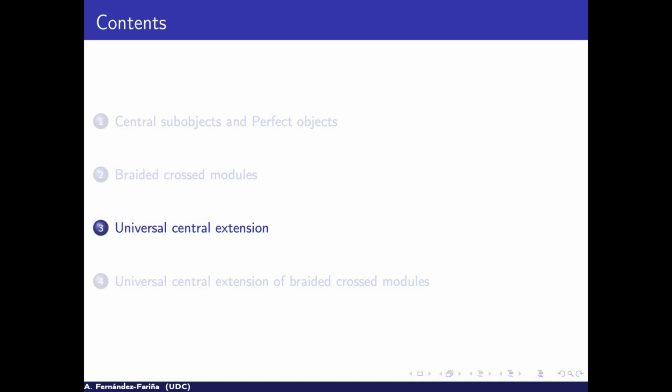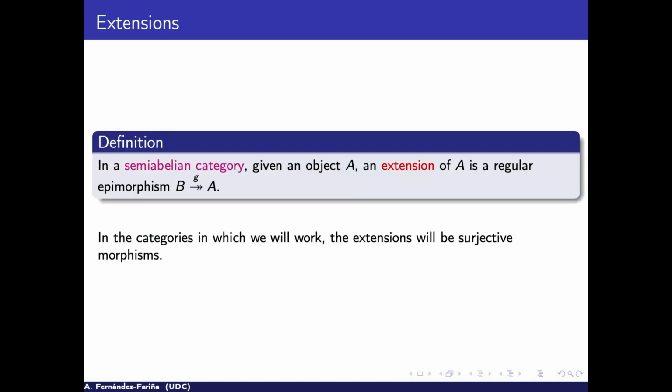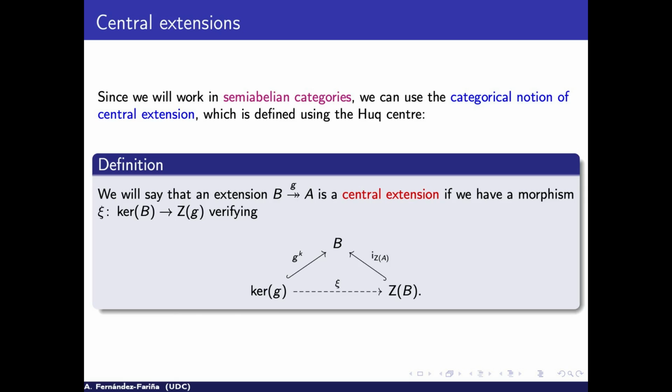So what is the universal central extension? Well, if we go again to category theory, we have in a semi-abelian category that an extension is a regular epimorphism. In the categories in which we will work, they will be surjective maps or pairs of surjective maps. So we have this idea of extension. We will talk in semi-abelian categories.